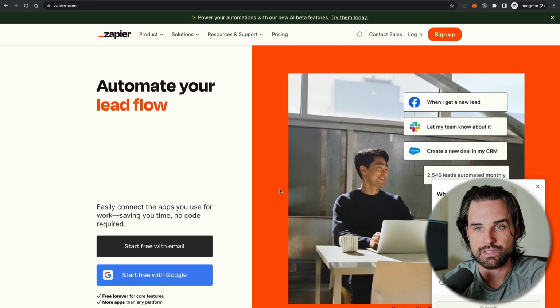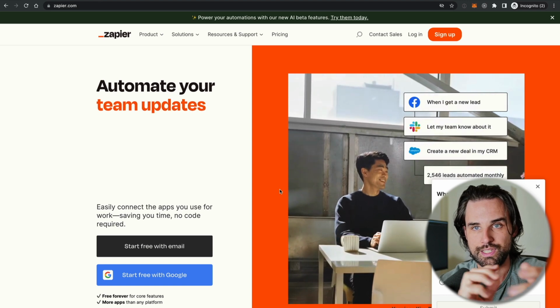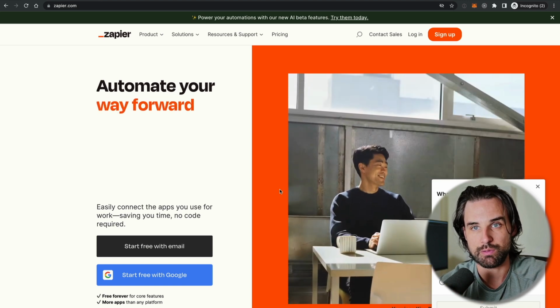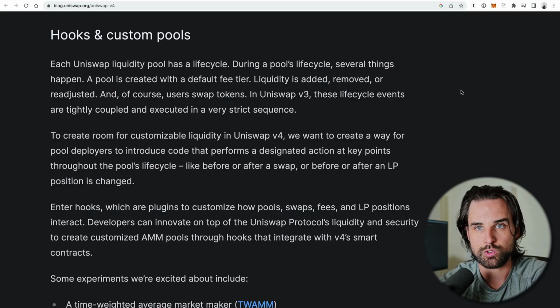Maybe you've seen applications like Zapier, for example, where you can just get zaps anytime something happens inside of an application and plug them into other apps. That's the type of potential we're talking about here.